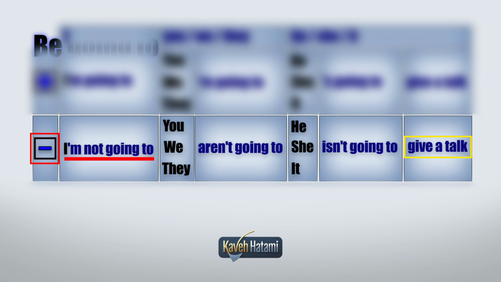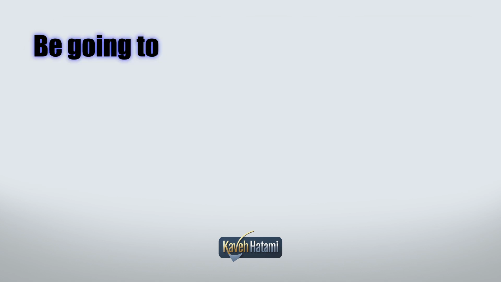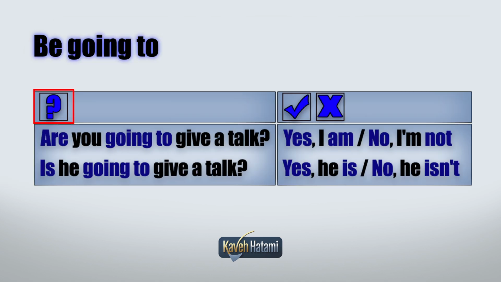Negative examples. I'm not going to give a talk. Or, he isn't going to give a talk. And question. Are you going to give a talk? Yes, I am. No, I'm not. Is he going to give a talk? Yes, he is. No, he isn't.